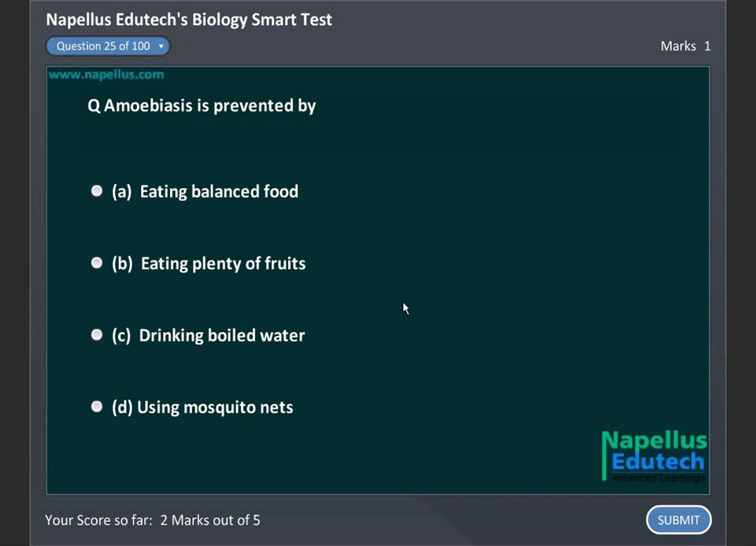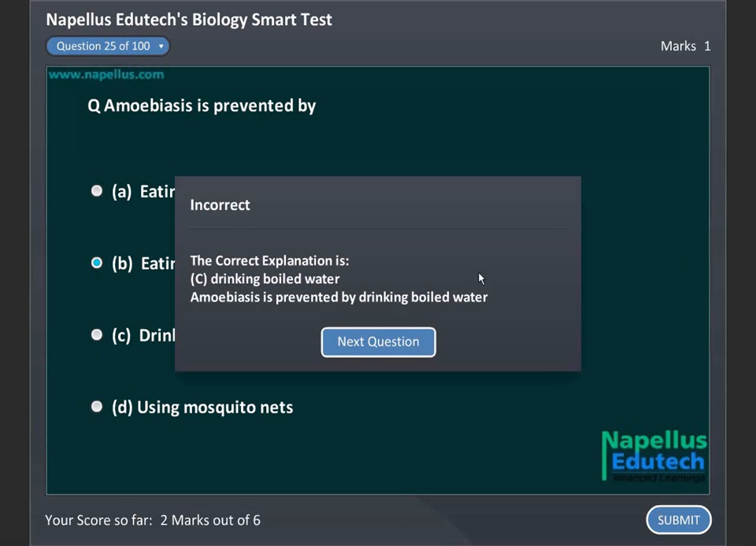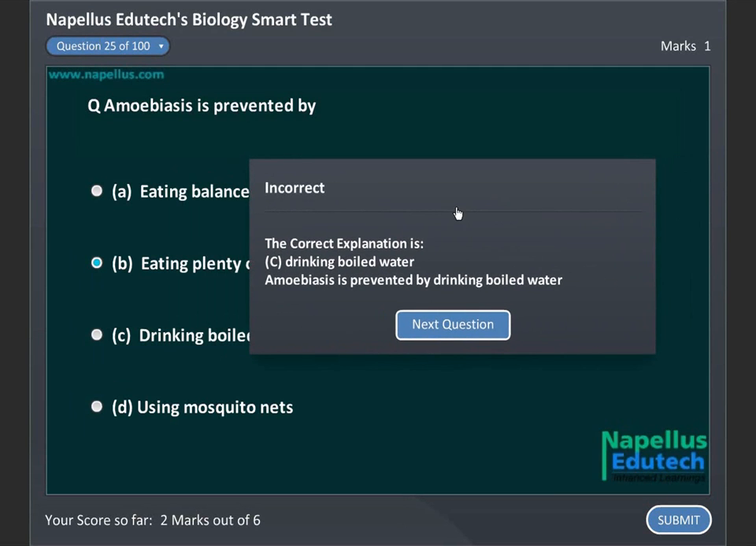Amoebiasis is prevented by A. Eating balanced food, B. Eating plenty of fruits, C. Drinking boiled water, D. Using mosquito nets. Correct answer is C. Drinking boiled water.